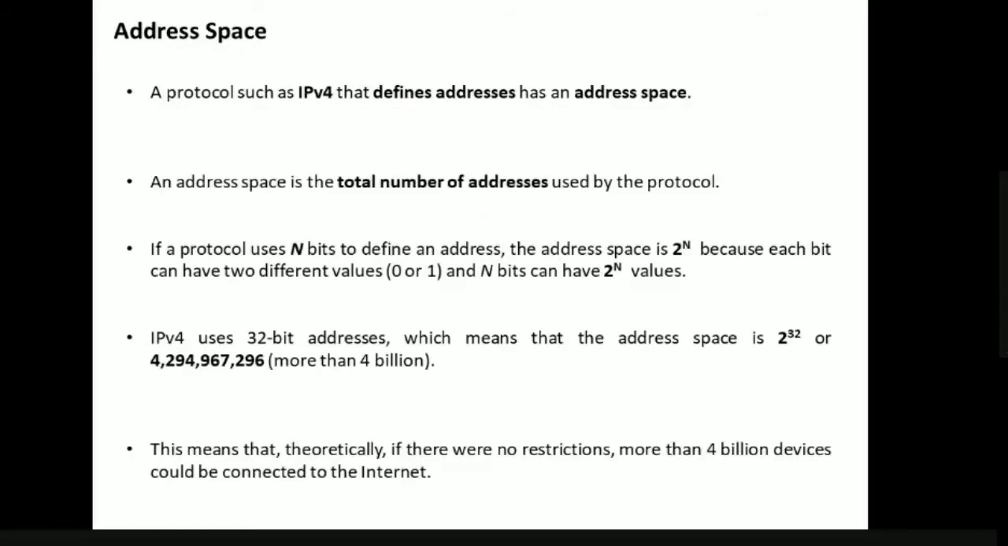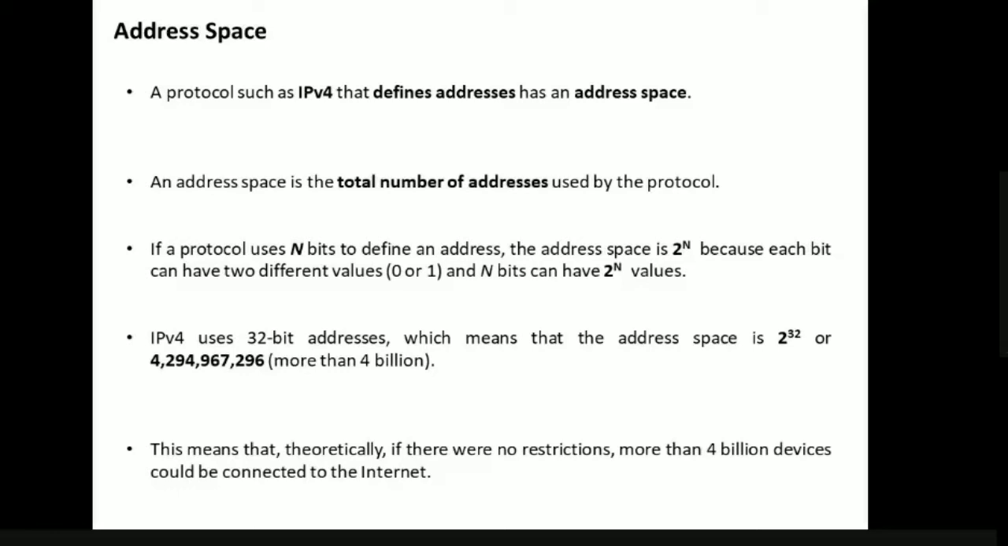Now, coming to the address space of IPv4. Every protocol, this internet protocol, is going to define some addresses. We said that there are 2 power 32 addresses. The combination of all these addresses we call the address space. What is address space? Address space is nothing but the total number of addresses used by the protocol. So how many addresses is the IPv4 protocol using?